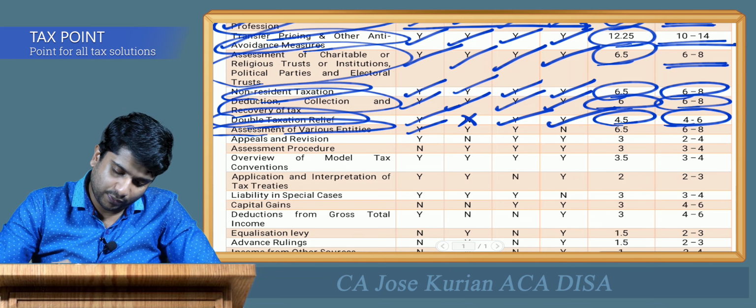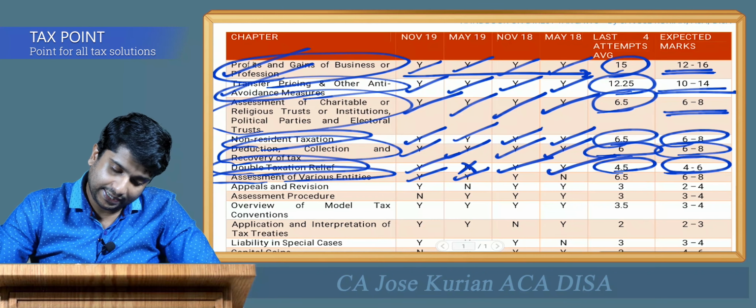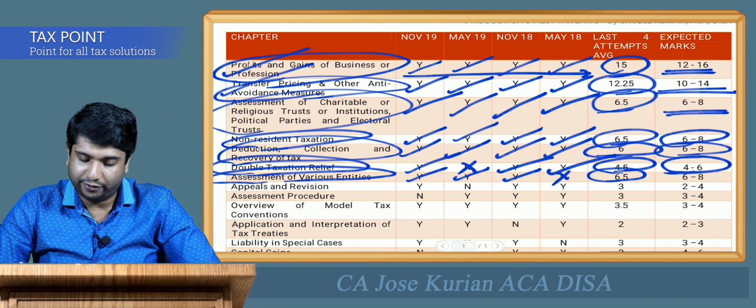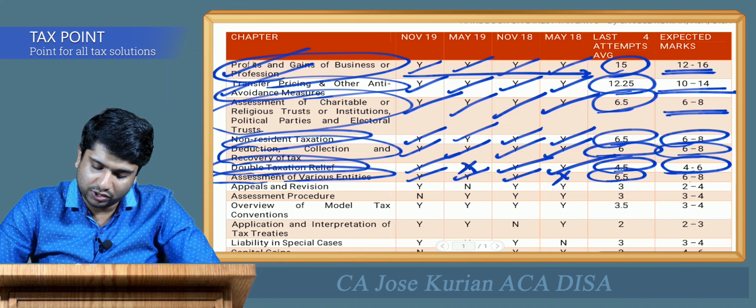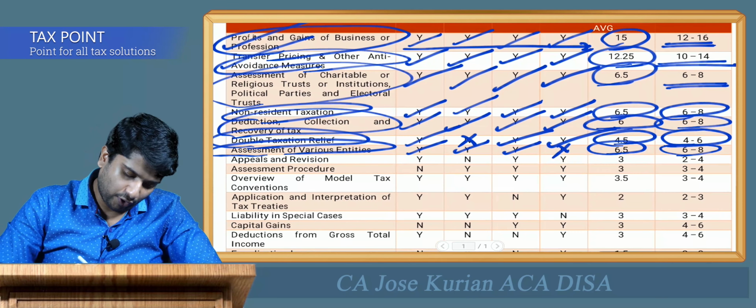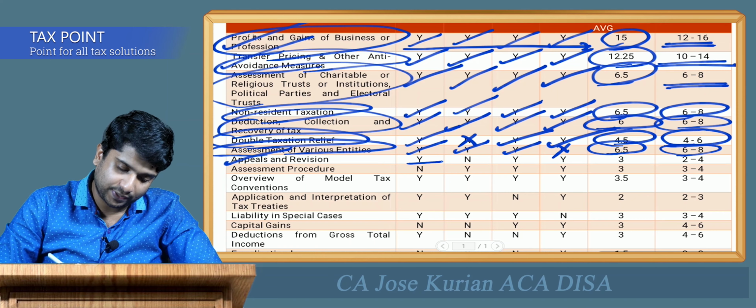Again, they have asked questions from this chapter in November 19, May 19 and November 18, but not in May 18. The average is around 6.5 and the expected marks are around 6 to 8 in the upcoming examination. Moving forward, the next is appeals and revision chapter.